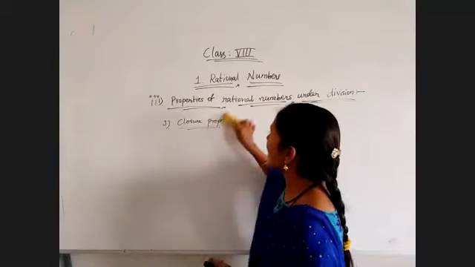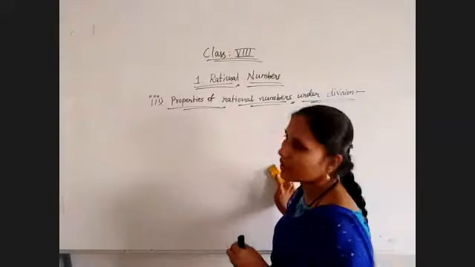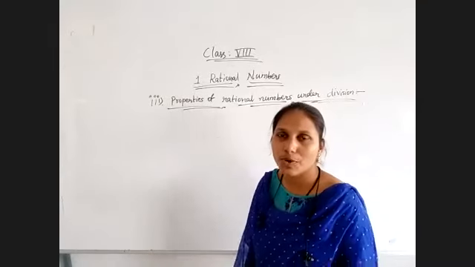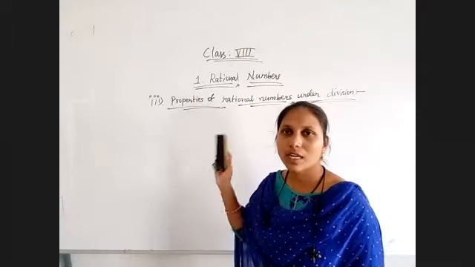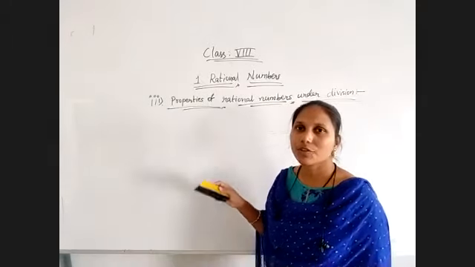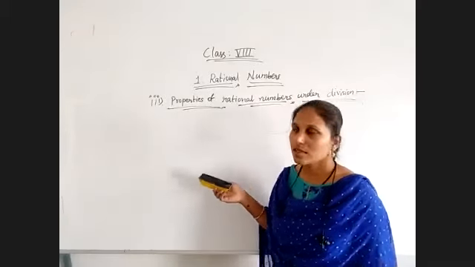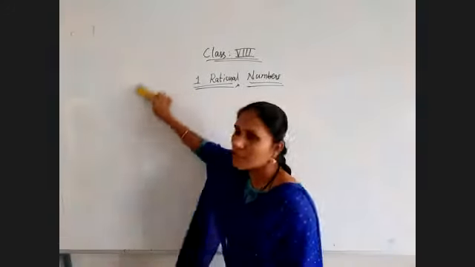So completely, addition and multiplication satisfy all the properties, whereas subtraction satisfies only the closure property. Under division, no other property is satisfied. If you are taking a non-zero value in the denominator, in that case, the closure property is possible for division. Closure property only is possible for division. That's all.